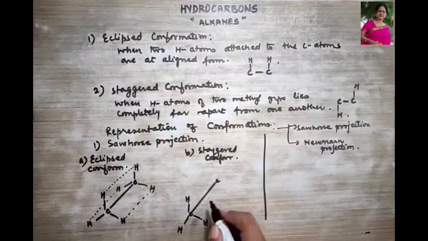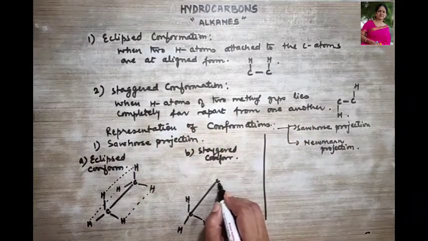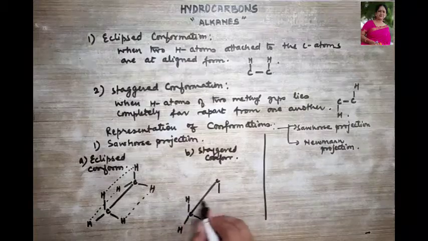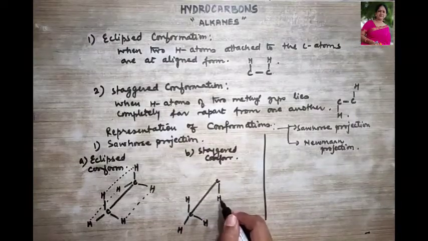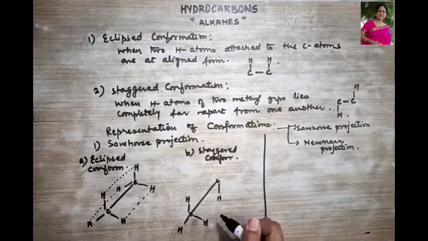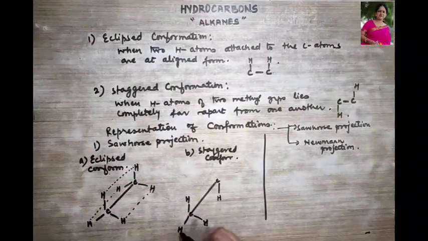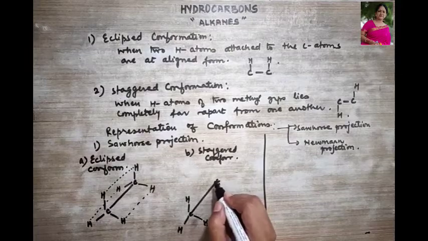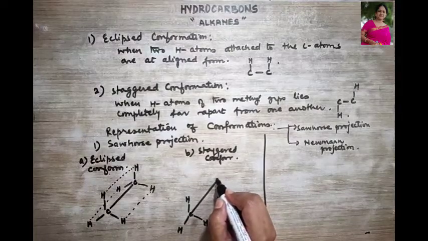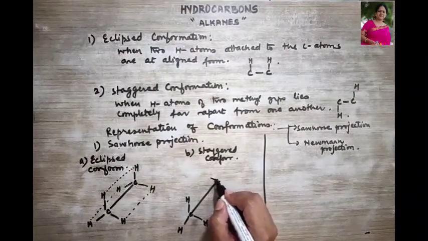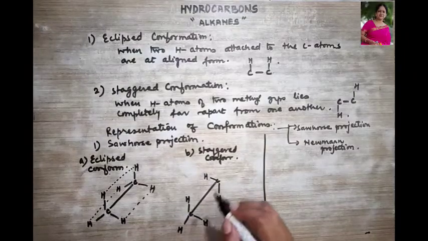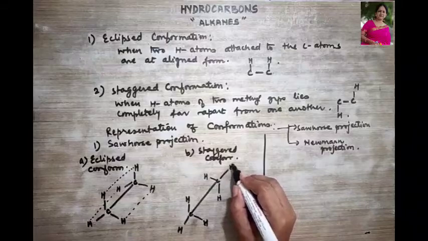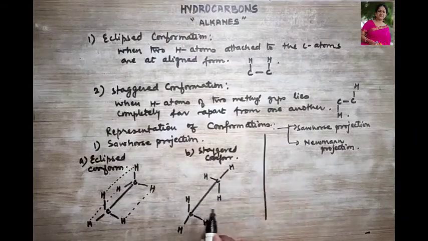That they are in the opposite direction. So if this hydrogen is over here, the hydrogen of the other methyl group will be found over here. For this hydrogen, the other hydrogen from the methyl group will be found where? It will be found over here. And for this hydrogen, it will go here. Okay.